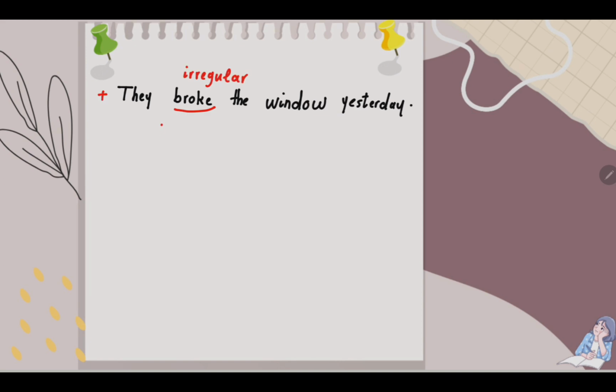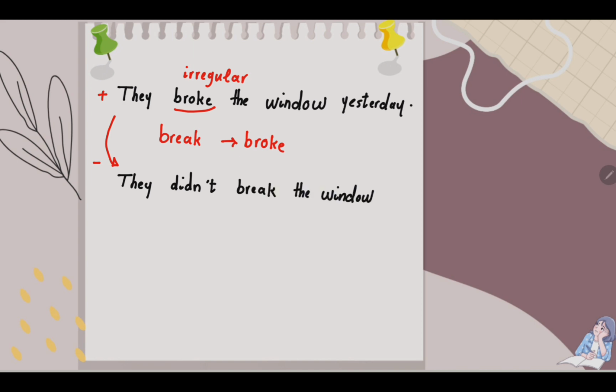Again, because we have no to be verb, we have to use auxiliary verb. Didn't and did. But as we haven't got ed at the end of the verb, because it is irregular, we have to use present form. For broke, the present form is break. So they didn't break the window yesterday. As you can see, after didn't, I use the present form. Didn't break the window, not didn't broke the window.